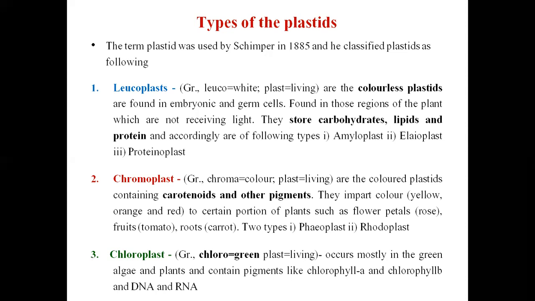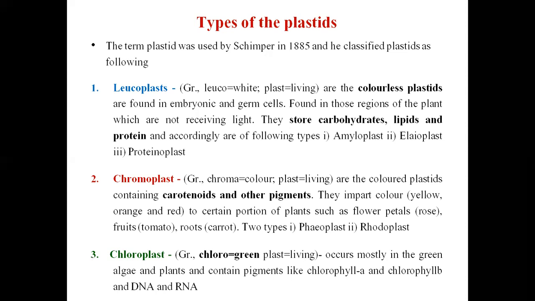So the two types of chromoplast are phaeoplast and rhodoplast.